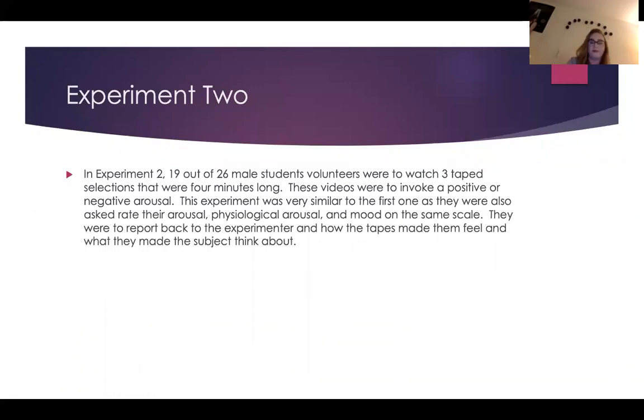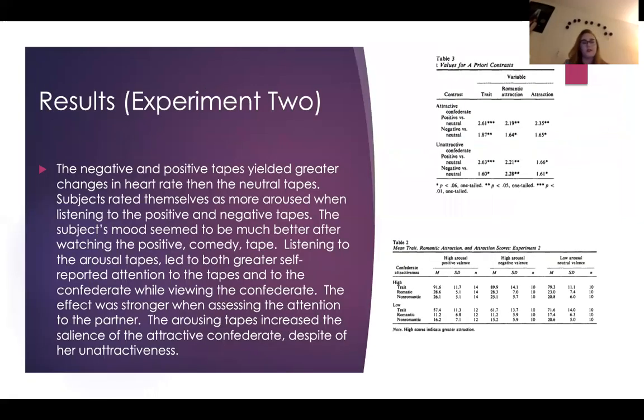The results of this experiment were that the negative and positive tapes yielded greater changes in heart rate than the neutral tape, which corresponds to what happened in experiment 1. Subjects rated themselves as more aroused when listening to the positive and negative tapes. The subjects' moods seemed to be much better after watching the positive comedy tape. Listening to the arousal tapes led to both greater self-reported attention to the tapes and to the confederate while viewing the confederate.